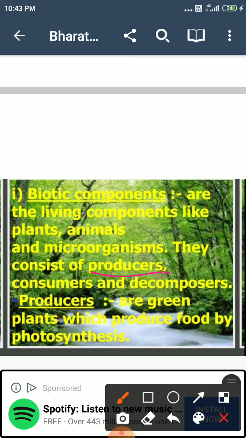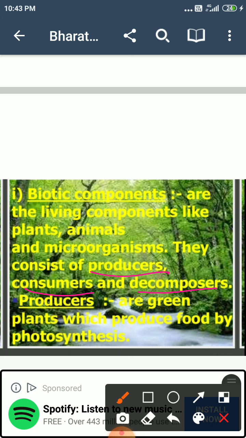Second are the consumers, which depend on others for food. All the animals are consumers, because producers are always green plants. And second is the consumers which depend on others for food. All the animals are consumers. And then